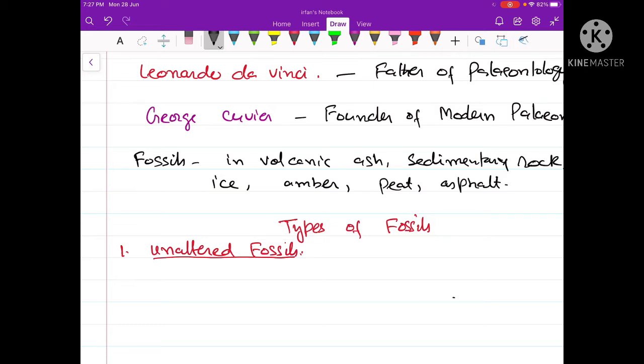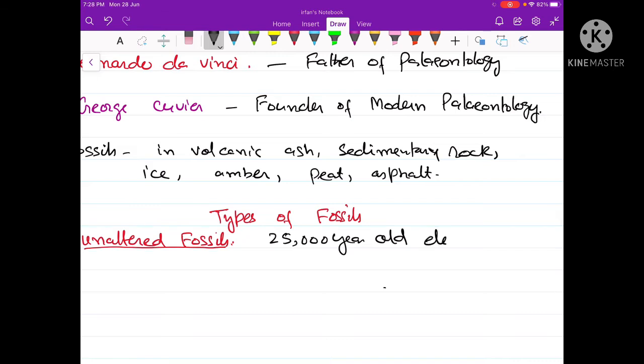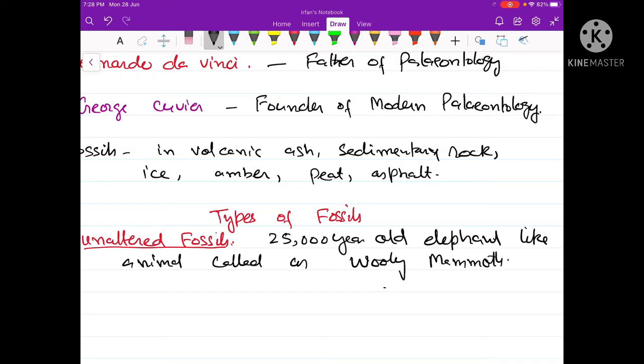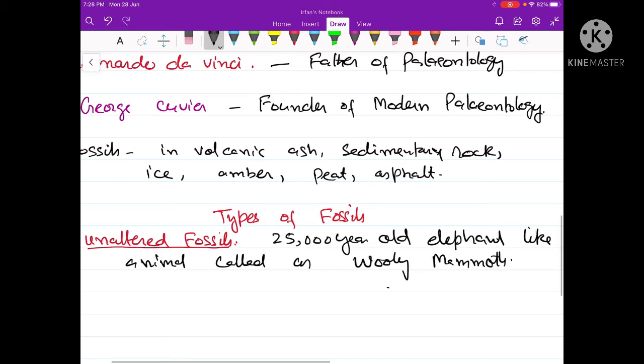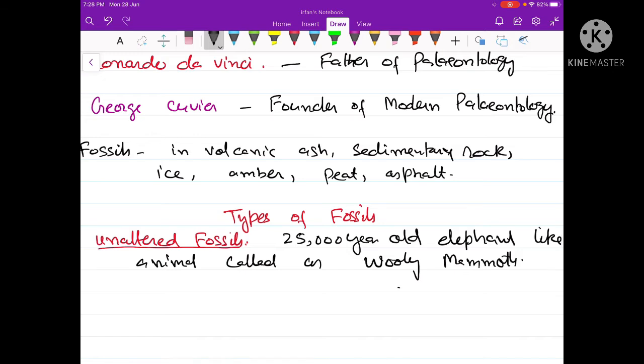For example, a 25,000 year old elephant-like animal called the woolly mammoth was found buried in the ice of Siberia in early parts of the 20th century. Similarly, whole bodies of many insects have been found trapped in amber from plants.